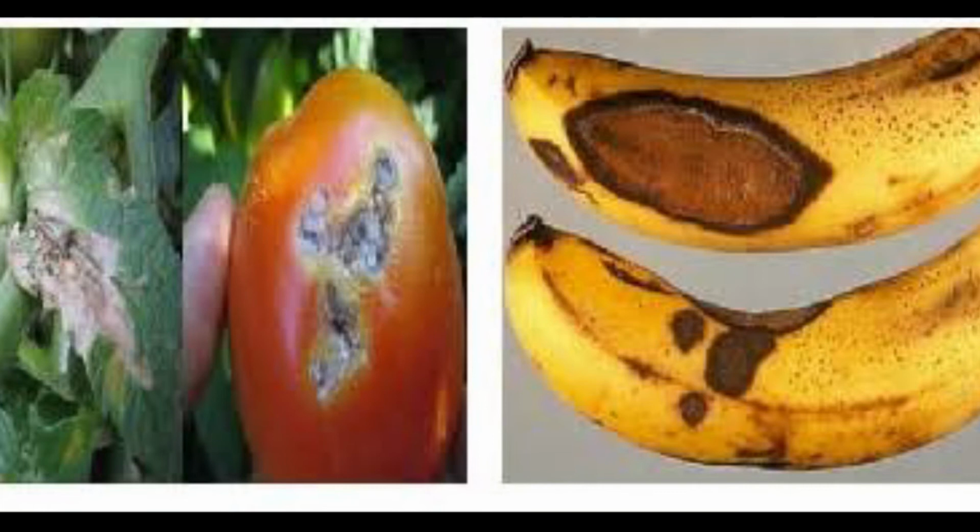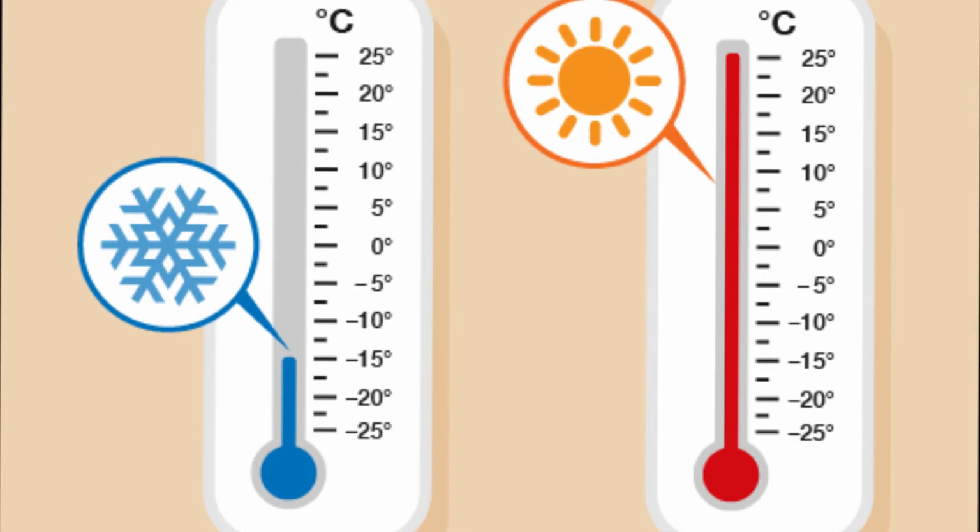Now, the next one there is temperature. Temperature affects storage time, and food deteriorates faster at higher temperatures. Microorganisms, both spoilage and pathogenic, grow rapidly at room temperature. To slow microbial growth, the enzymatic and oxidation processes, store food at lower temperatures. Are you getting it? So to lower the microbial growth, you have to do what? Store your food. Even the one you can't consume at that particular point in time, you do what? You store them at a lower temperature, not at a normal room temperature. Lower temperature is the best for you actually.